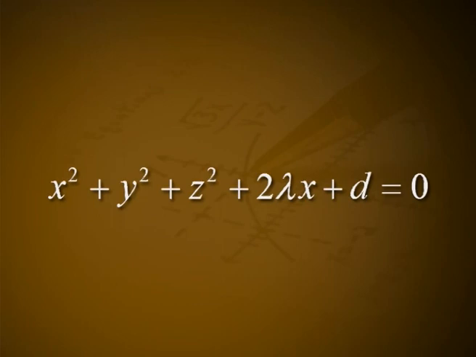Limiting points of a coaxial system. The equation of a coaxial system of spheres is x square plus y square plus z square plus 2 lambda x plus d is equal to 0. The radius of this sphere is square root of lambda square minus d, where lambda is equal to plus or minus square root of d.